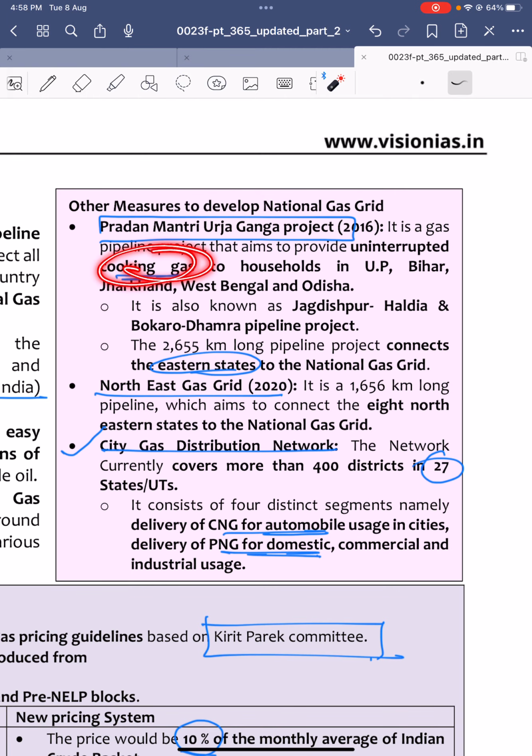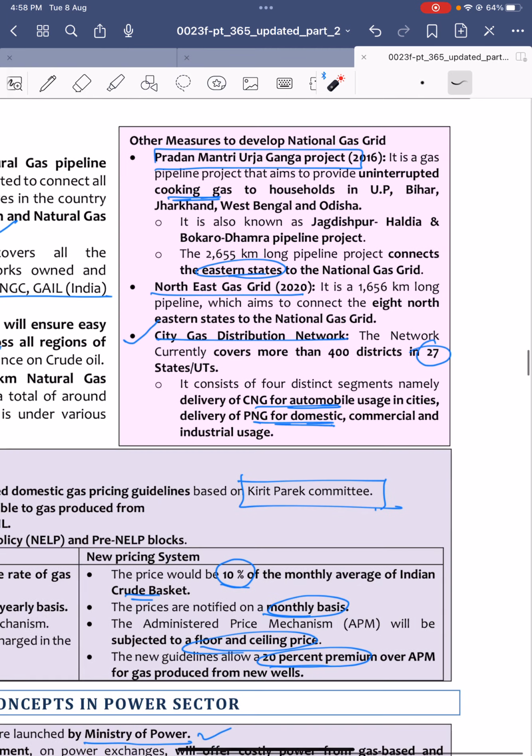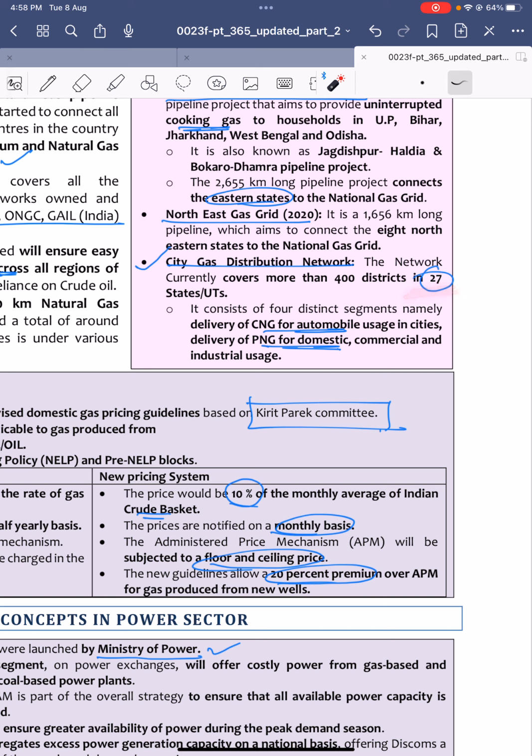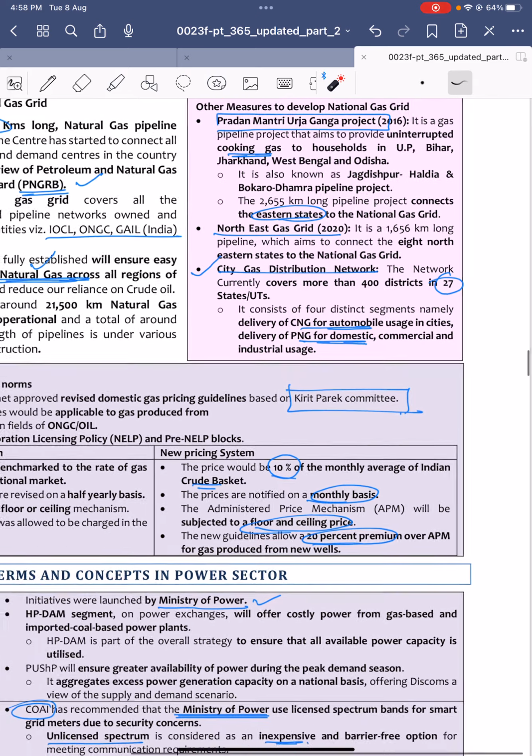Under this, cooking gas pipelines were to be laid to connect the eastern states to the national gas grid, and northeast gas grid of 2020 to connect 8 northeastern states to the national gas grid, and city gas distribution network. It is to cover 400 districts in 27 states. So it is to supply 4 different segments: CNG for automobile usage, PNG for domestic usage, commercial usage, and also for the industrial usage.